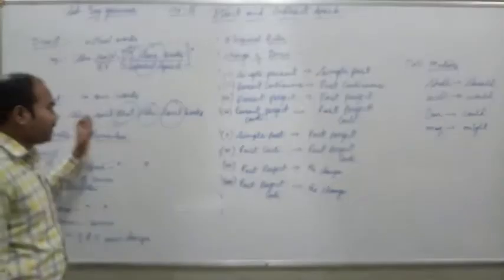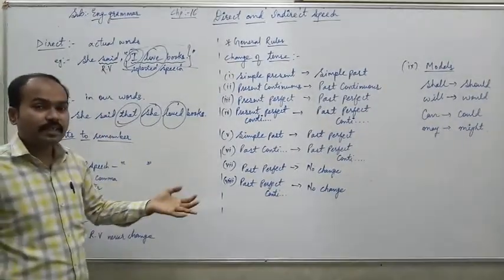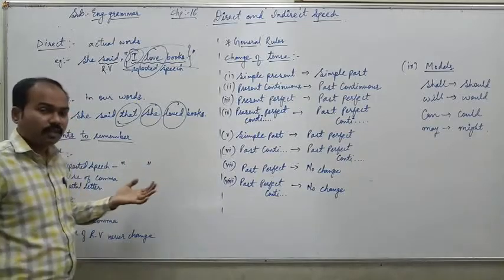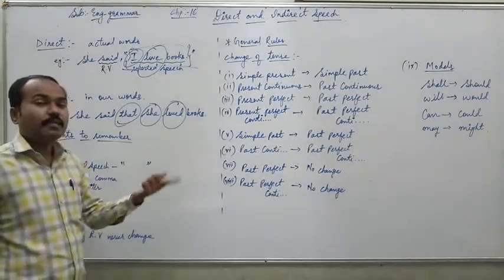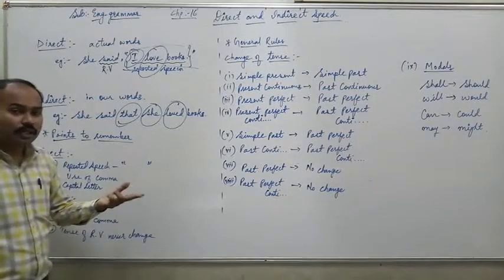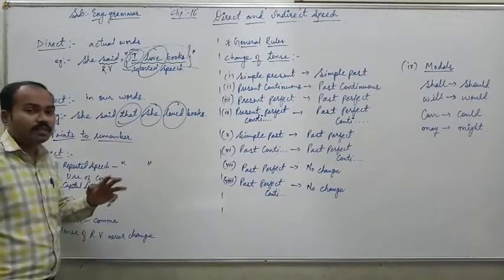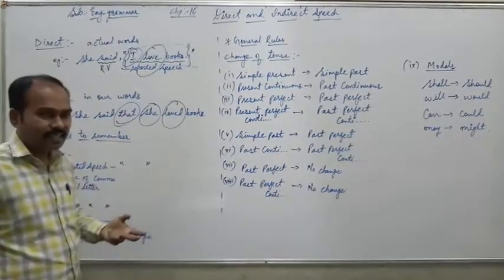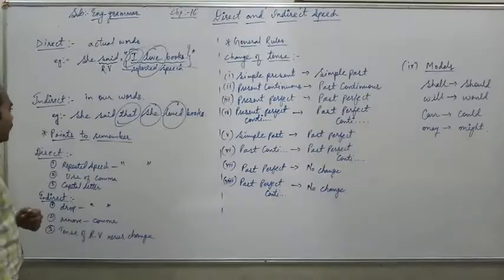This is an assertive sentence, so we have used that here. According to the different kinds of sentence, we use different conjunctions. Different kinds of sentence you may know: assertive, imperative, interrogative, and exclamative sentence. The use of that will be seen in the next class when we see how to convert them from direct to indirect speech.